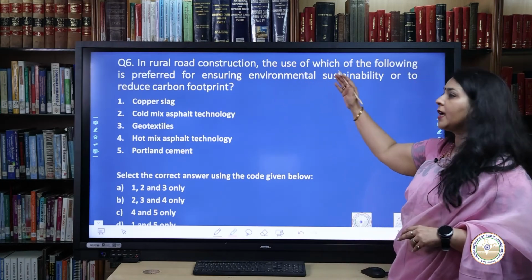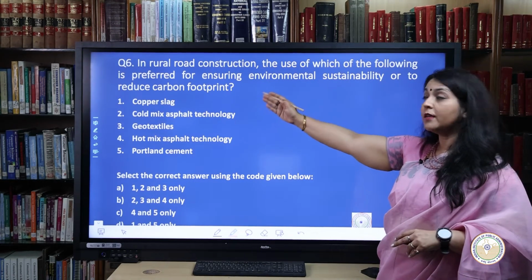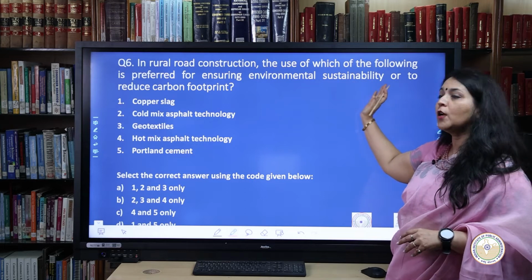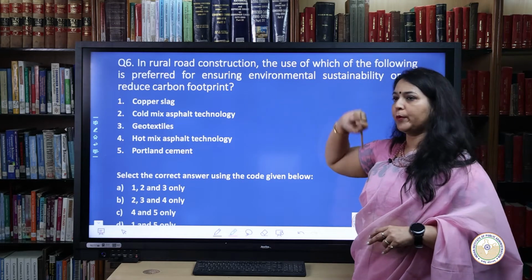In rural road construction, which of the following is preferred for ensuring environmental sustainability or to reduce the carbon footprint?